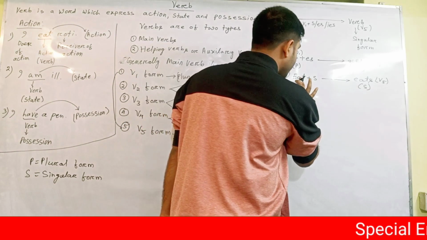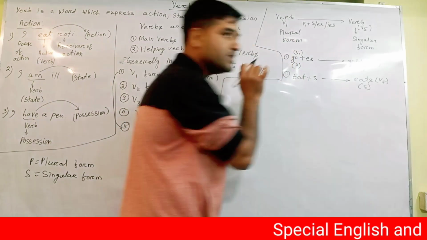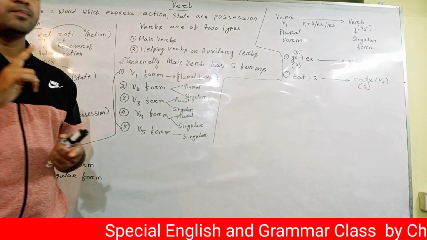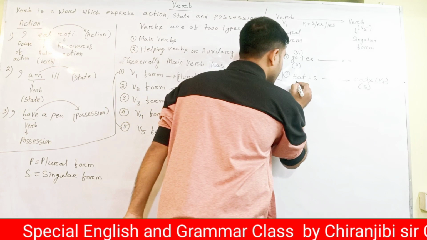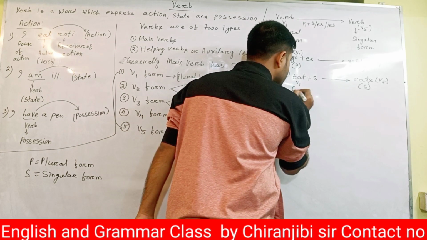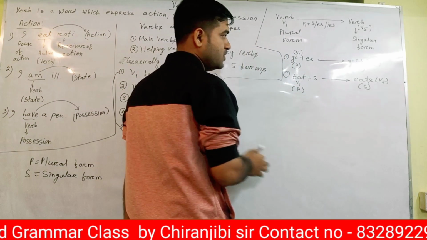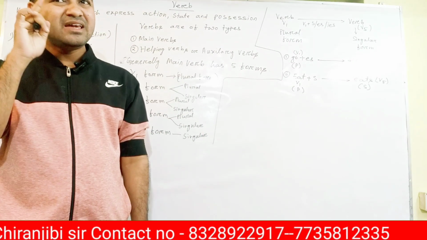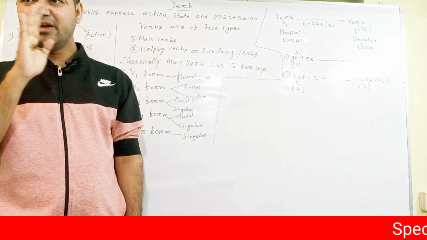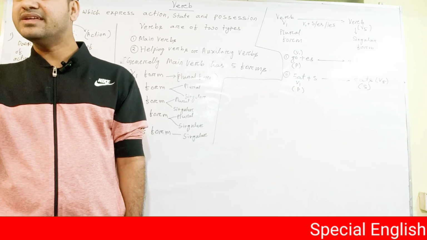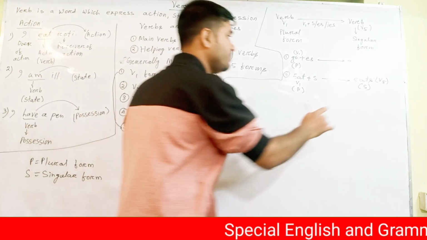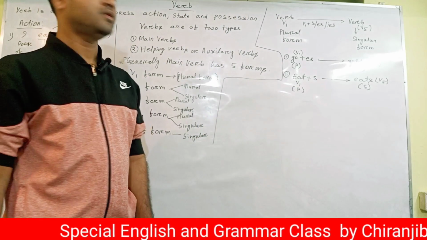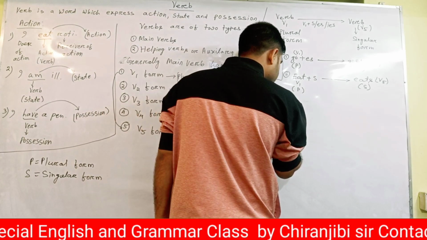Okay, so this verb, which form of the verb is it? V1 form, right? Definitely it's V1. So if it is V1, it is plural. And this one is V5, so it is singular. Whenever you see any verb, if it is having an S in the end position, definitely that's a singular verb.